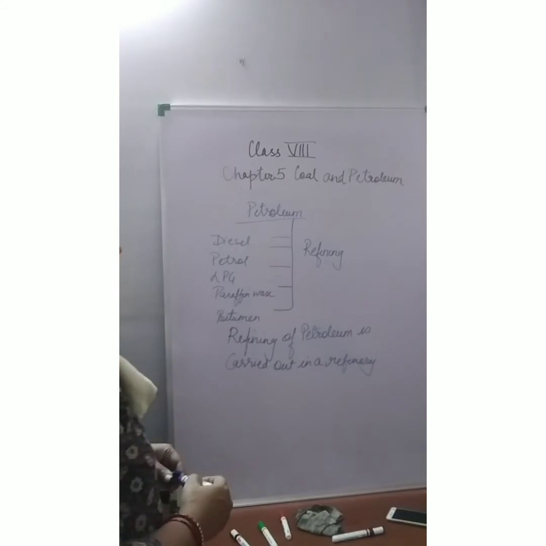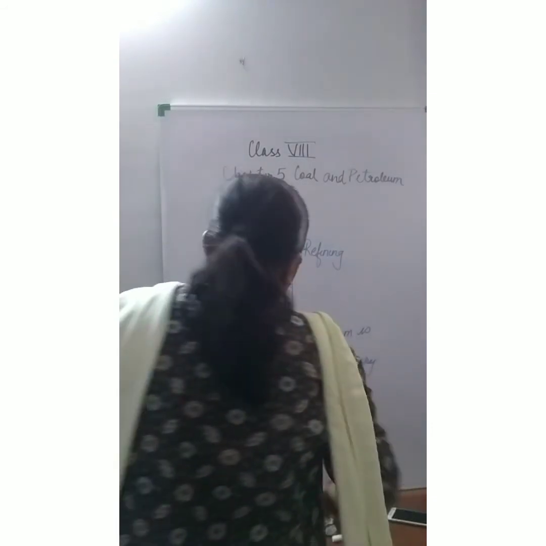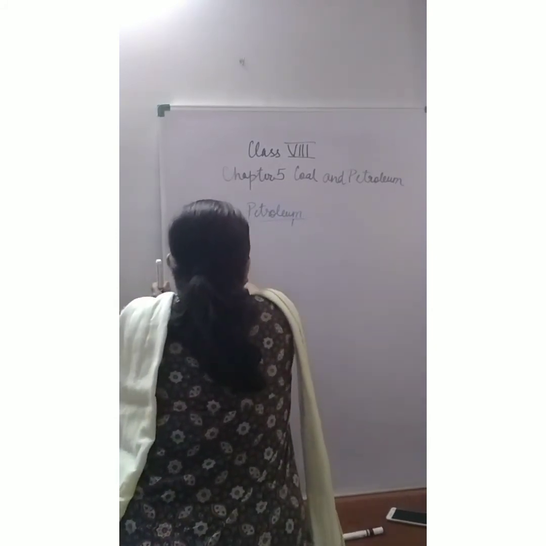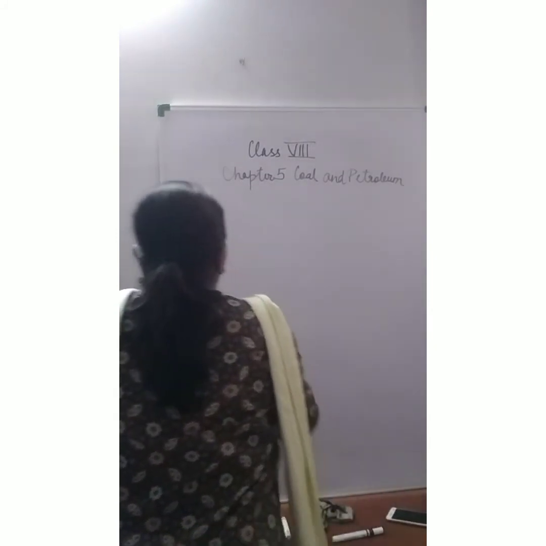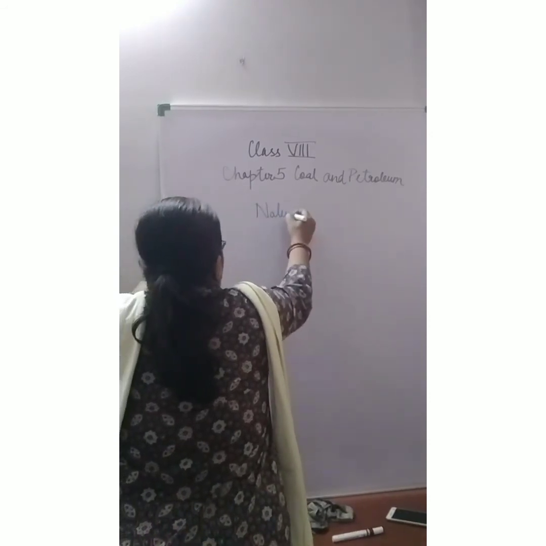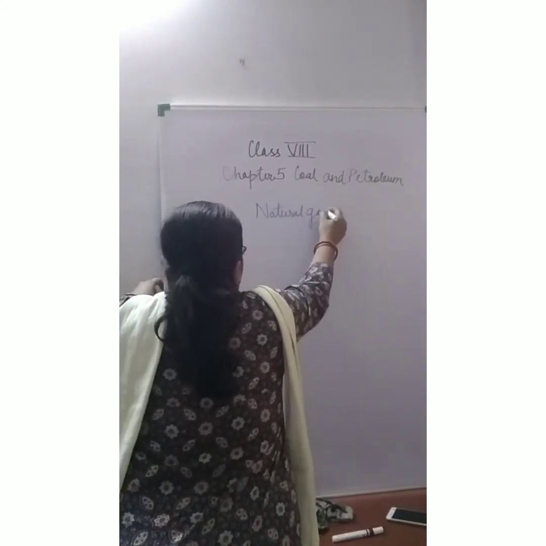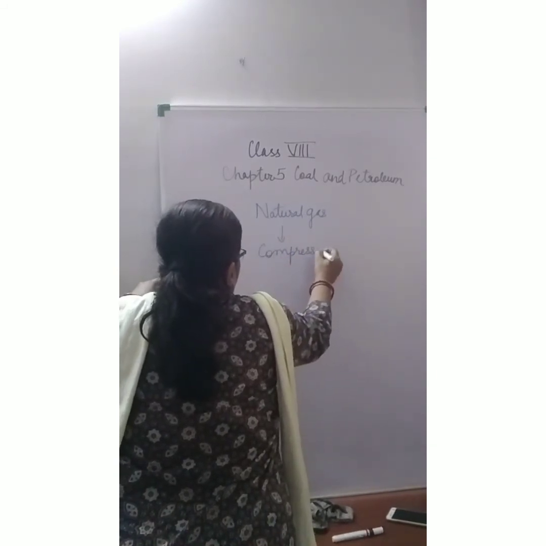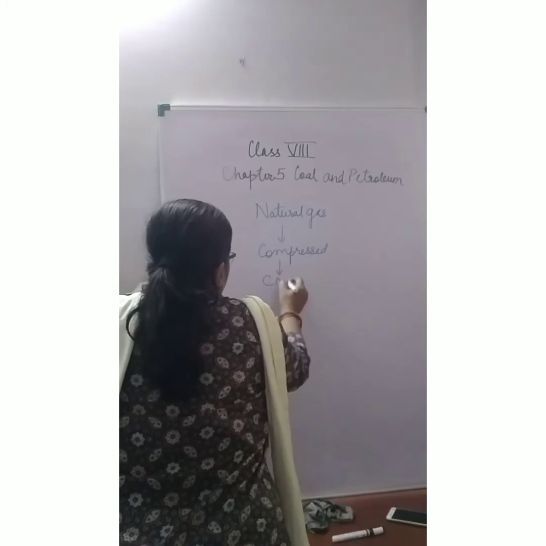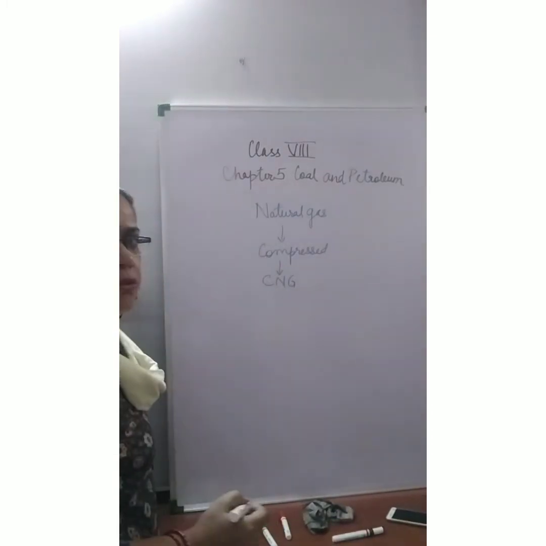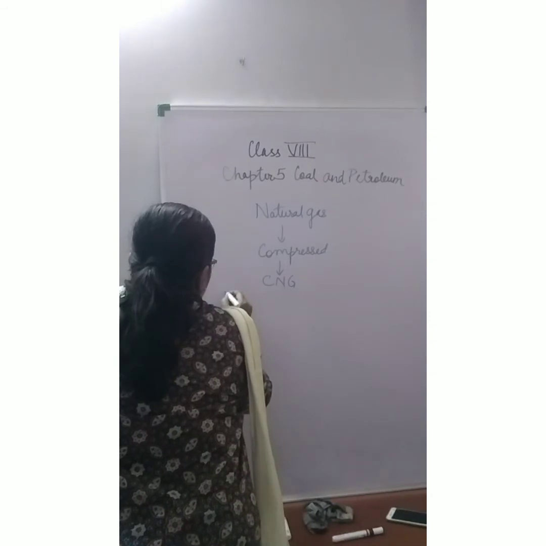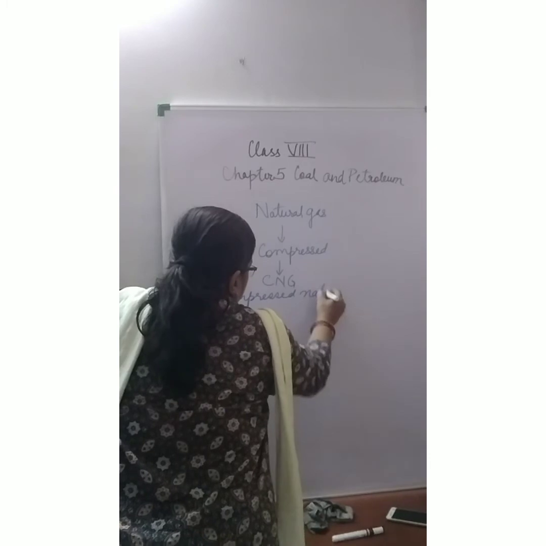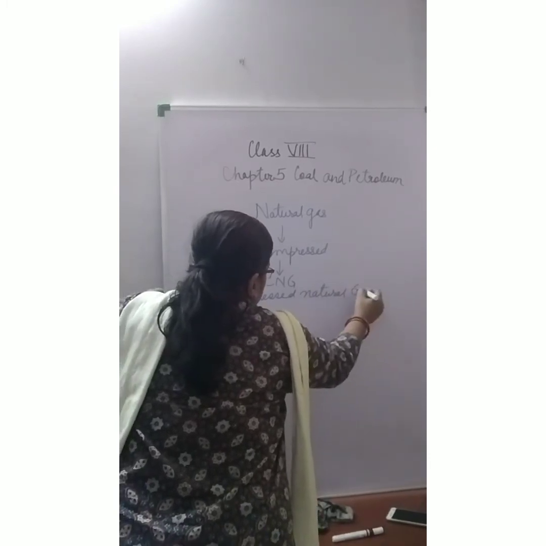The other one, that is natural gas, is also a fossil fuel like coal and petroleum. Natural gas is easily compressible. When it is compressed, it forms CNG. You all know the use of CNG. The full form is compressed natural gas.